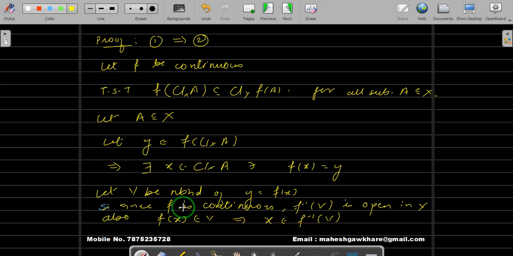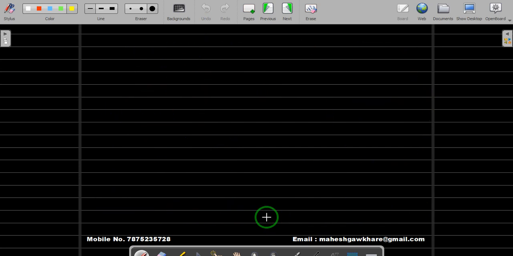So what we have proved is f inverse of V is open in X and it contains x. This implies, go for the next page, this implies f inverse of V is a neighborhood of x, because we have proved that f inverse of V is open and it contains x. That means it's a neighborhood of x.